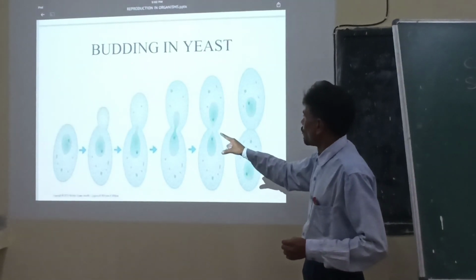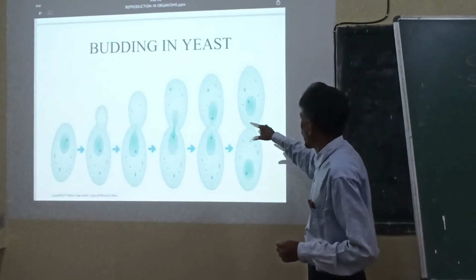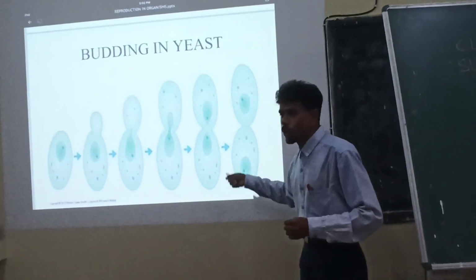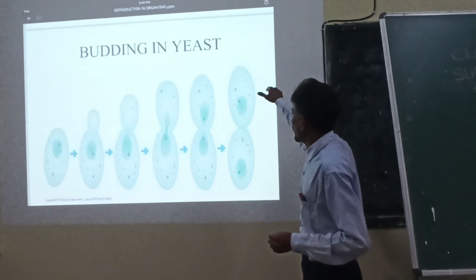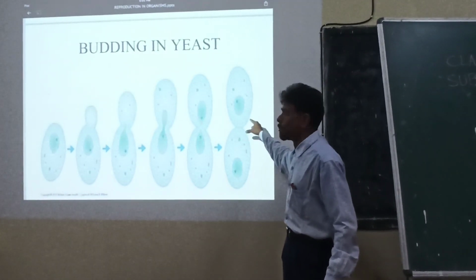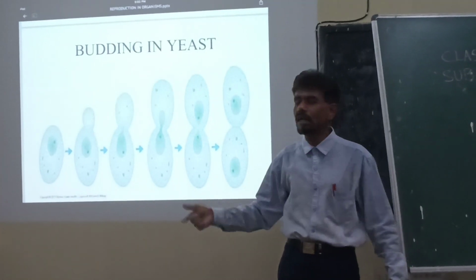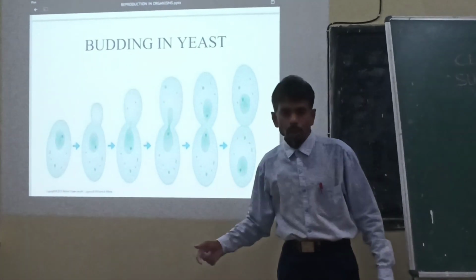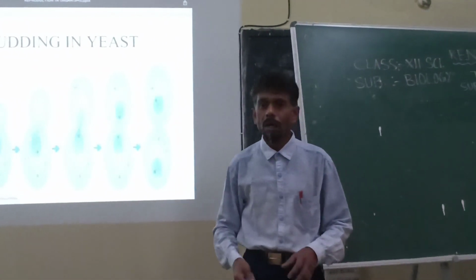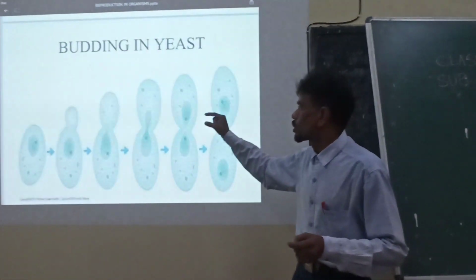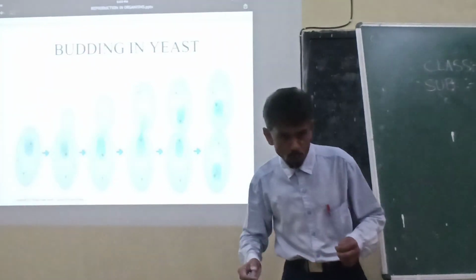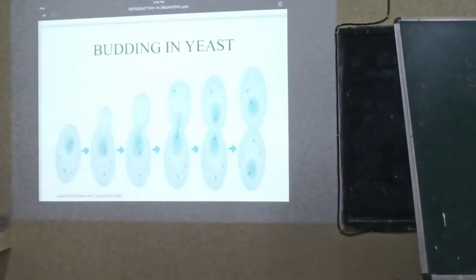This outgrowth further grows and ultimately, at its maximum growth, detaches from the mother parent body and lives as an individual yeast. So this process of asexual reproduction we call budding. Why? Because it starts with the help of a bud formation. Bud means small outgrowth.